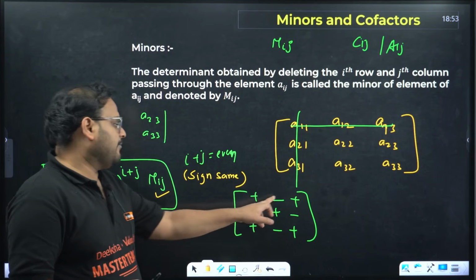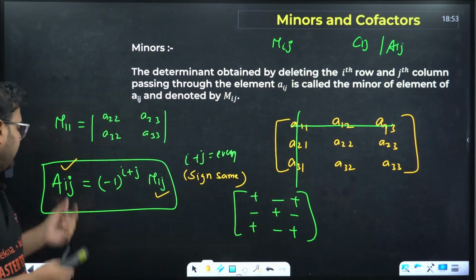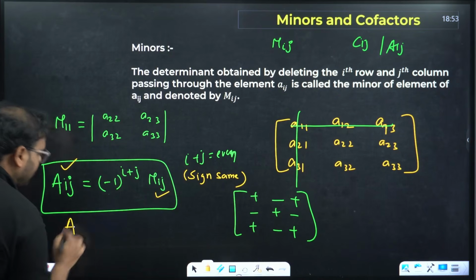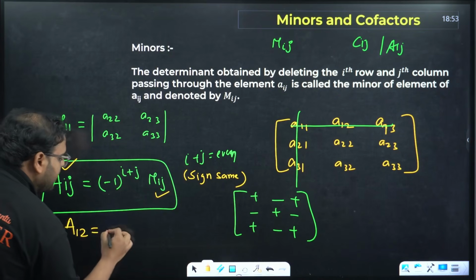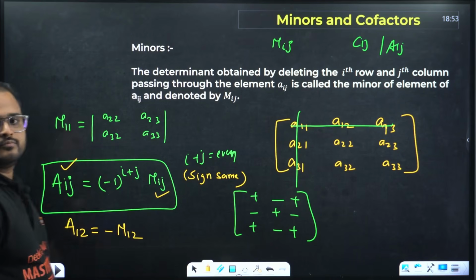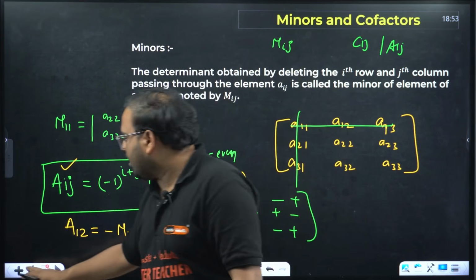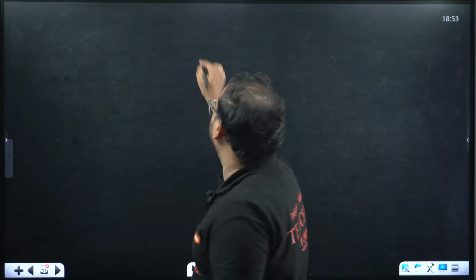So basically, if it is in this position, what is the position called? A12. Then Aij, if I am writing here, A12 will be minus of M12. Getting it or not? So if I ask you to write all the positions, can you write it? Yes, we can.